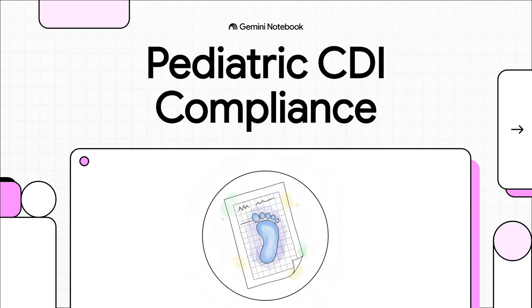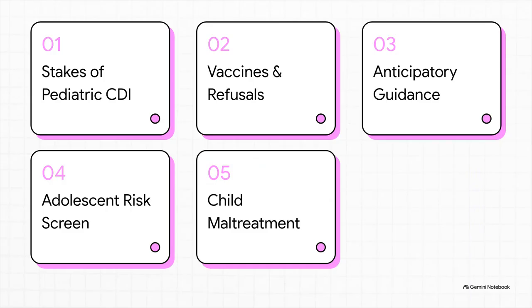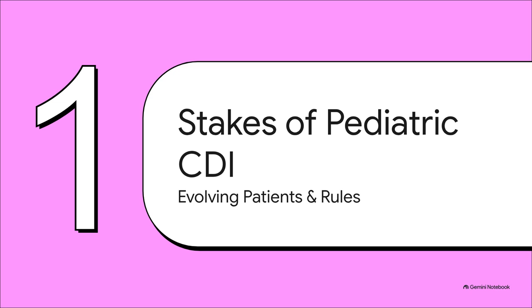So we're going to look at exactly how the day-to-day realities of pediatric care align with the rigorous 2026 AHIMA and ACDIS compliant query guidelines. Here's our roadmap for today. We're following a continuum of care approach. We'll start with 1. The stakes of pediatric CDI. 2. Vaccine documentation and refusals. 3. Anticipatory guidance standards. 4. Adolescent psychosocial risk screening. And 5. Child maltreatment and reporting.